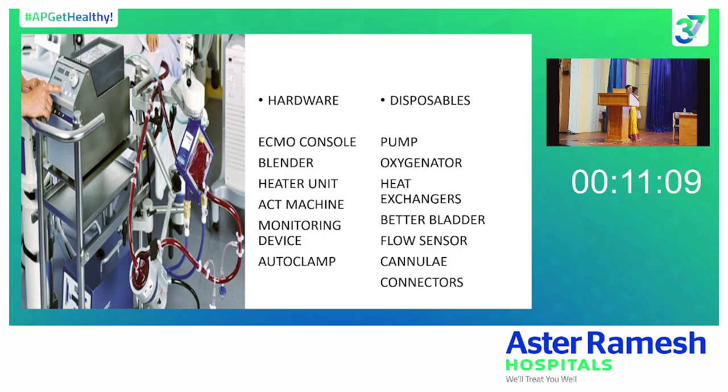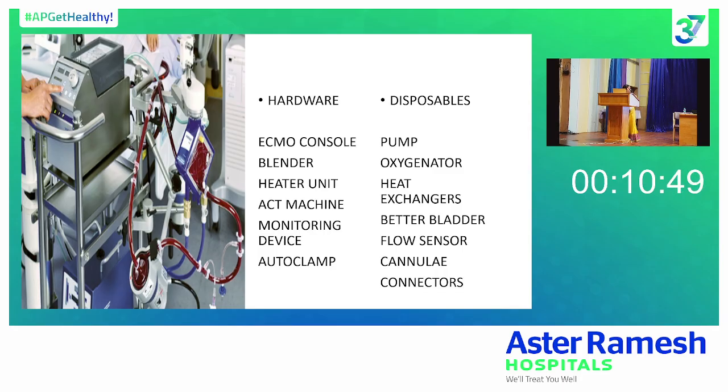So this is the main hardware involved in the ECMO. If you can see, this is the main console. These consoles vary depending upon the company. And then comes the pump, which is a centrifugal pump.